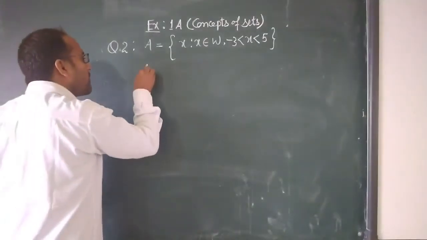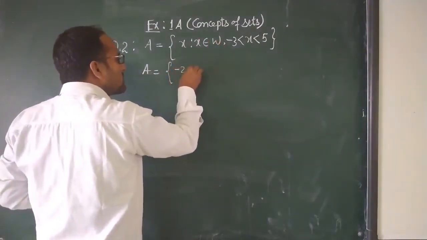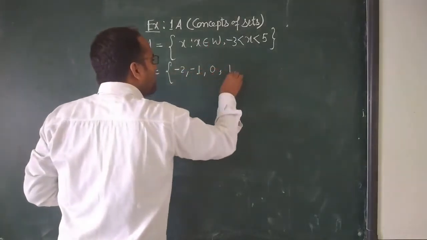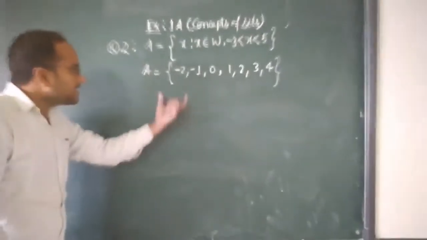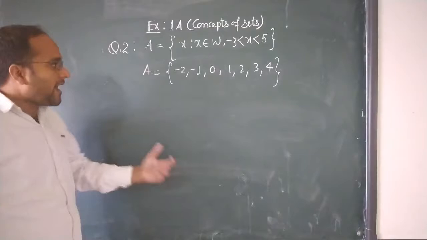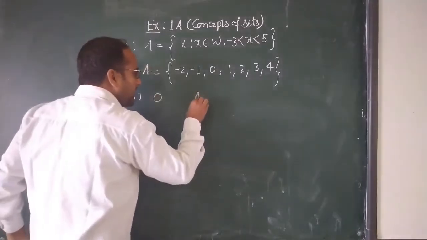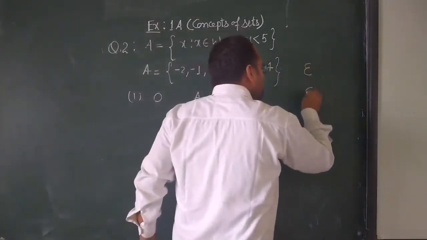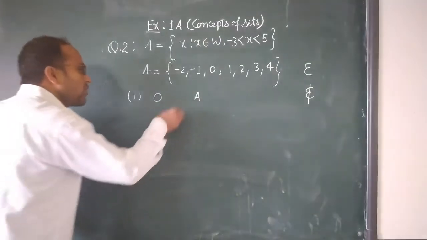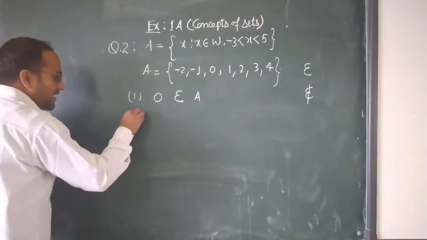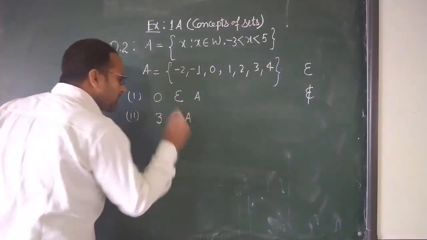Now I am going to write it in tabular form. Whole numbers greater than -3: -2, -1, 0, 1, 2, 3 and 4, and less than 5 means up to 4. This set A is given in your question and you are asked to fill in the blanks. First one is 0 and A, and you can use the sign of belongs to and does not belong to. Does 0 belong to this set A or not? Yes, it belongs to, so we use this symbol. Now the second one: does 3 belong to A or not? Yes, it belongs to.